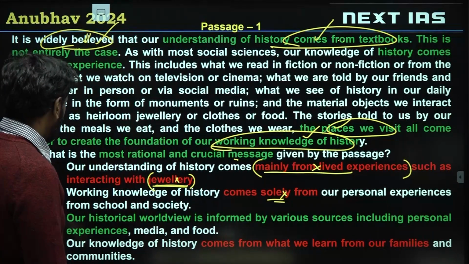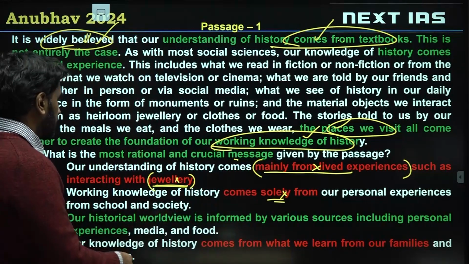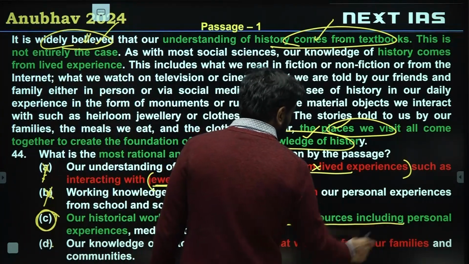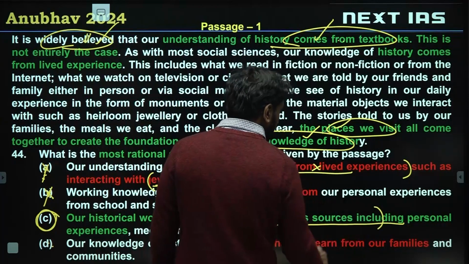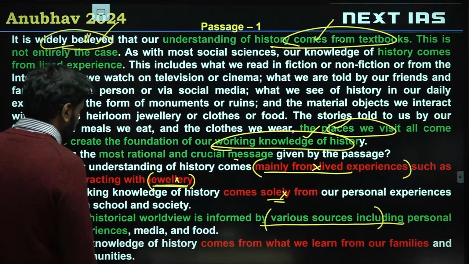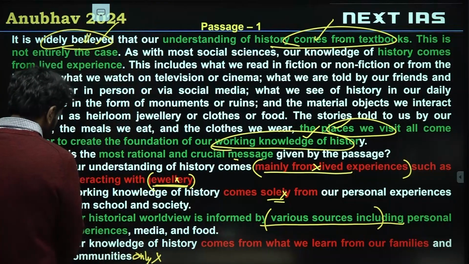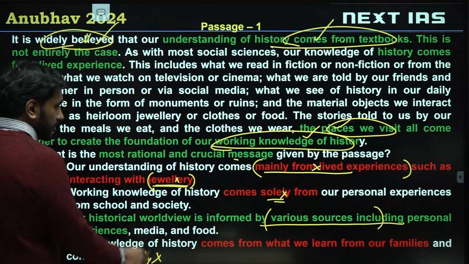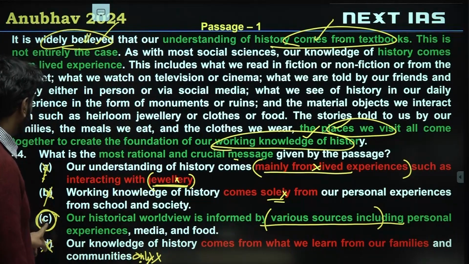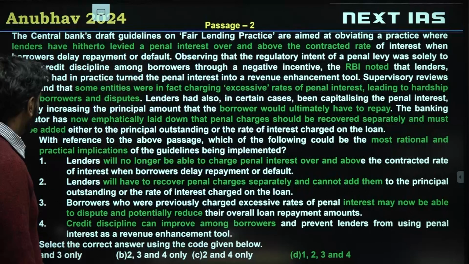If you compare option D and option C, option C is saying our historical worldview is informed by various sources, including personal experiences, media and food. So various sources, including personal experiences, tells us that many sources are involved. Option D says our knowledge of history comes from what we learn from our families and communities only. No mention of anything else. So the entirety of option D is incorrect, right? The word 'only' is not written, but there is no mention of anything else. So it is only. Option D is therefore entirely wrong. C is correct. Okay. Let's see the next one.